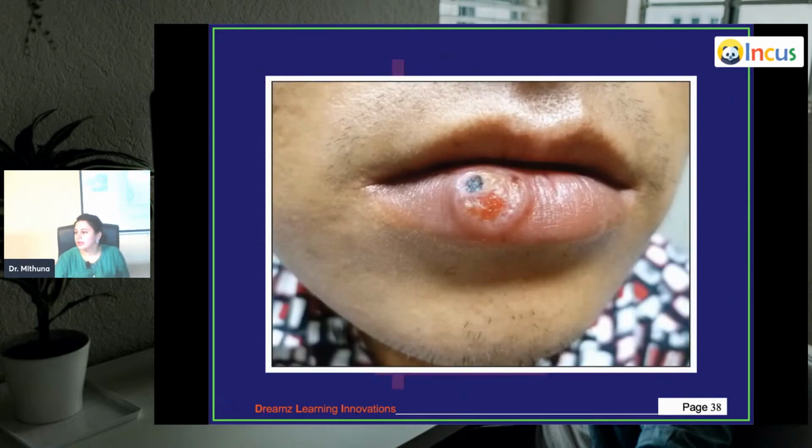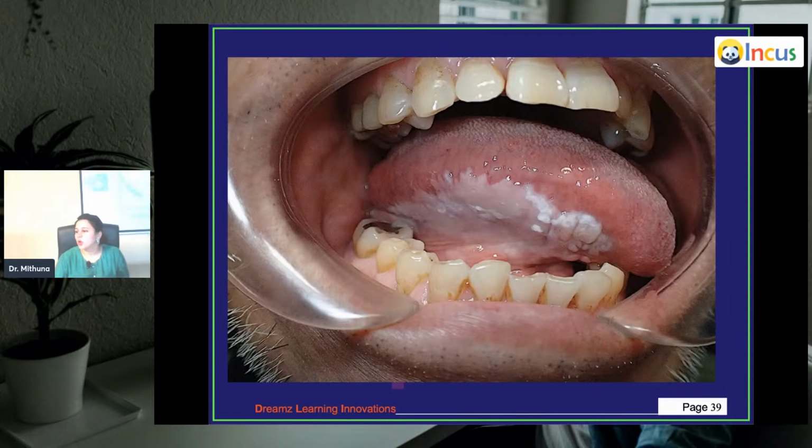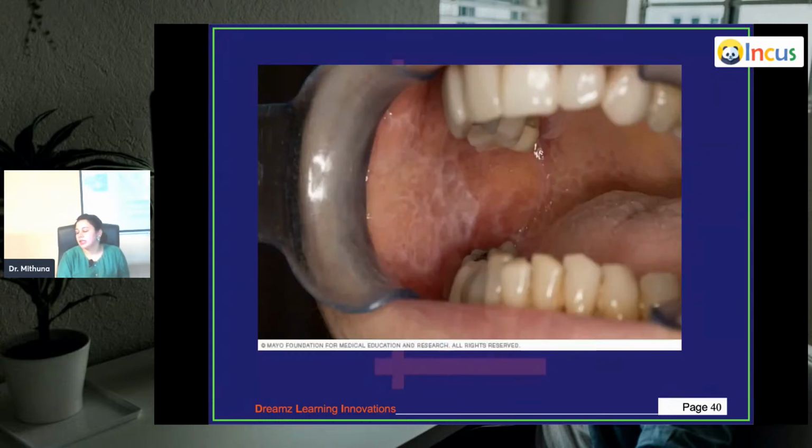So this is the chancre which I was talking about. This is on the lips. You can see this red ulcerated lesion which can get crusted. This is leukoplakia. Oral examination is being done. You can see all this white patch below the tongue is your leukoplakia. It's a precancerous condition.